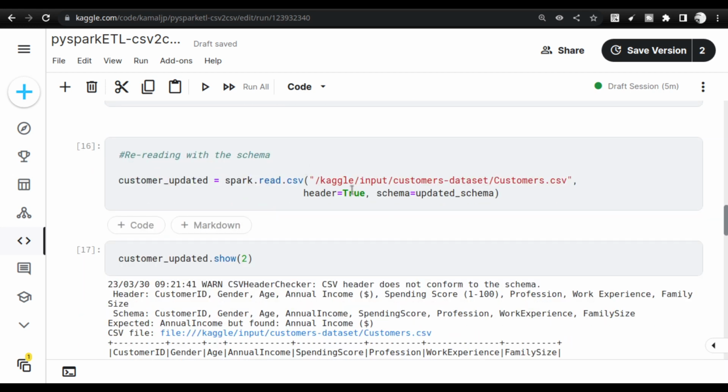Then I am importing the complete data set with the updated schema. This is a very usual way of working with the data sets inside the big data ecosystem. This is a small data set, but in a big data set the data will be partitioned. So we will only take the first partition and do this activity of understanding the schema, and then using that schema we will pull in the entire data set. So keep this in mind, this is a very important strategy.